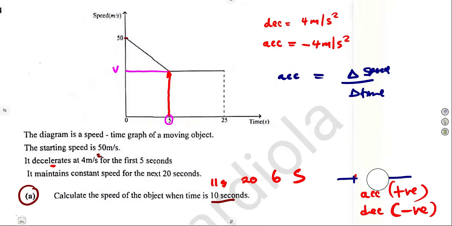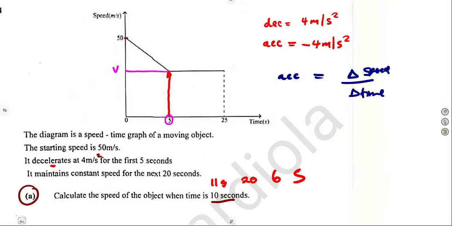So when you are given a deceleration, you put a negative to get the acceleration. When you are given acceleration and you want to find the deceleration, you put a negative to that. Guys, from one to another, just put a negative. From acceleration to deceleration, put a negative. From deceleration to acceleration, put a negative. You're done. But in the calculations, what is it that you use?